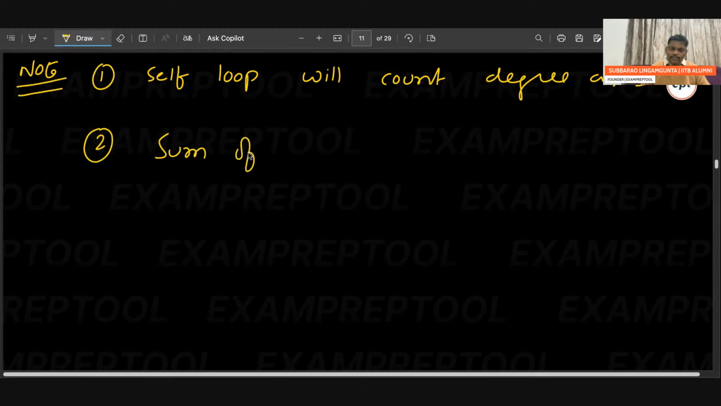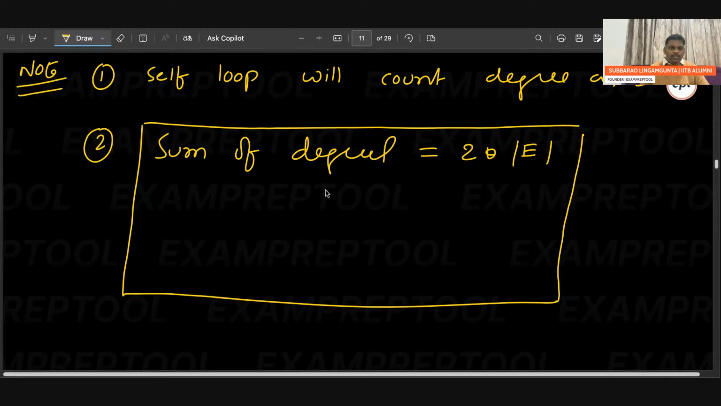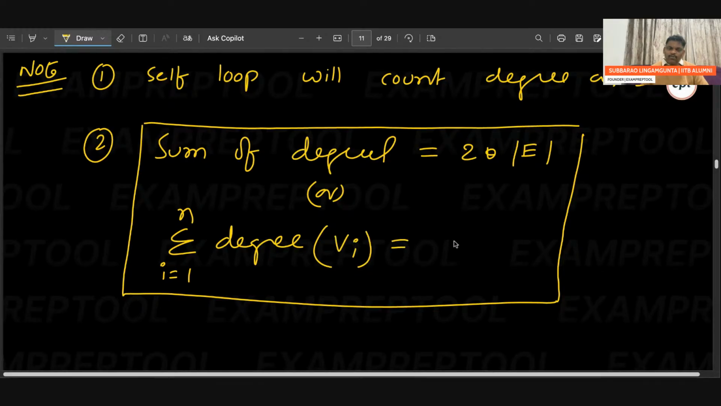Sum of degrees is equal to 2 into number of edges. This can also be written like this: sigma i equals 1 to n, assuming n vertices, degree of vertex vi is equal to 2 into number of edges. This is called the sum of degrees theorem. These two notes are very, very important.